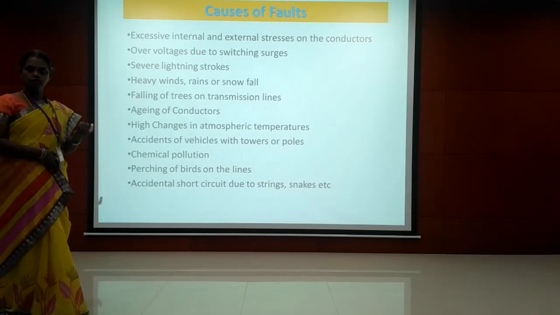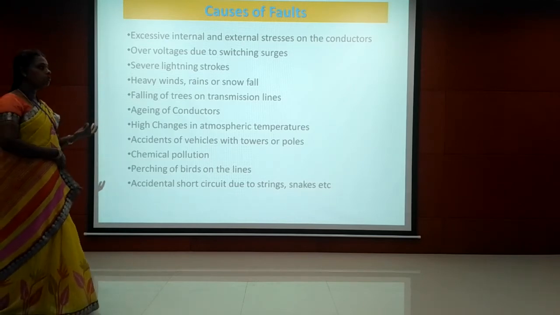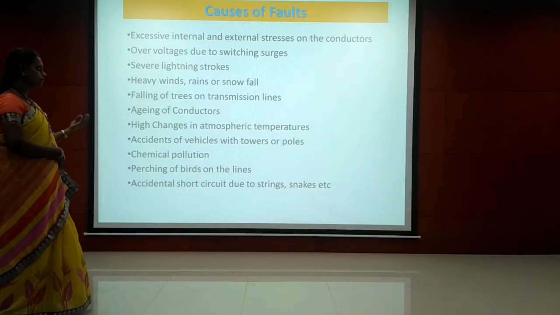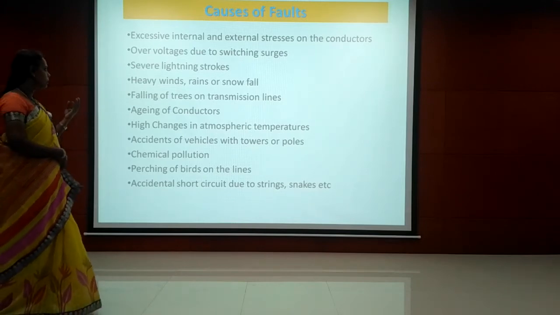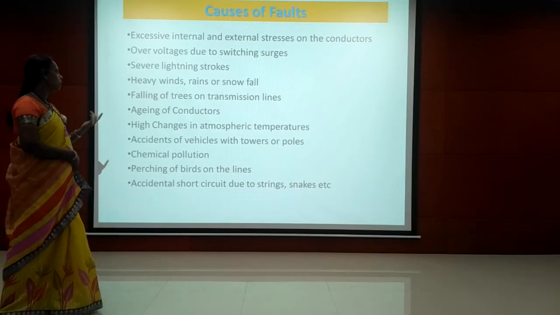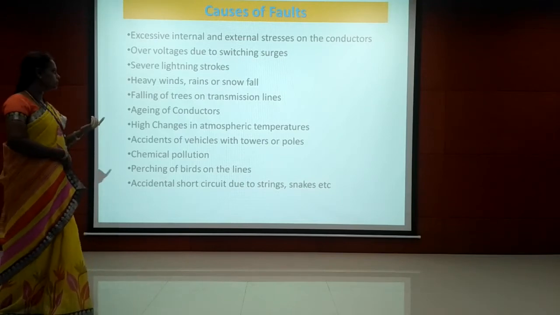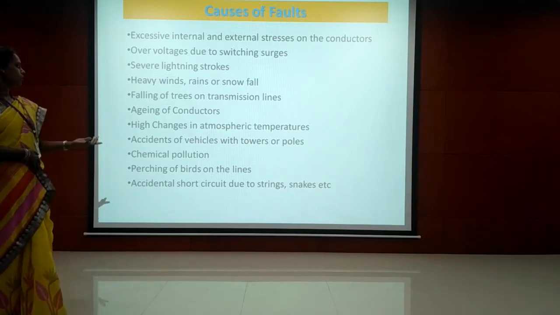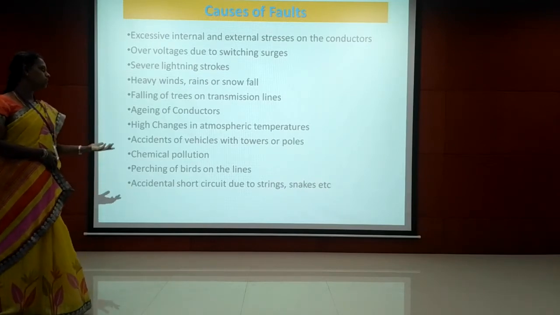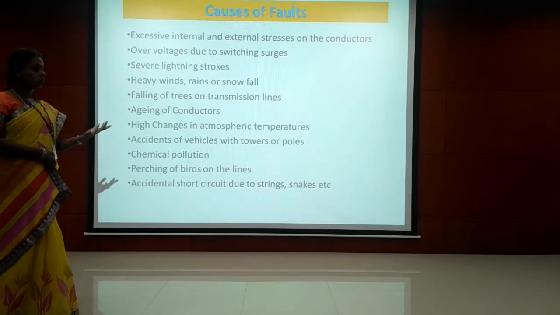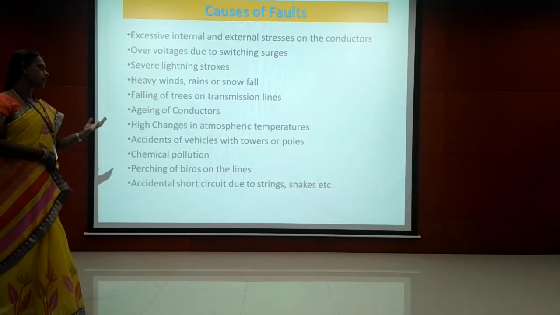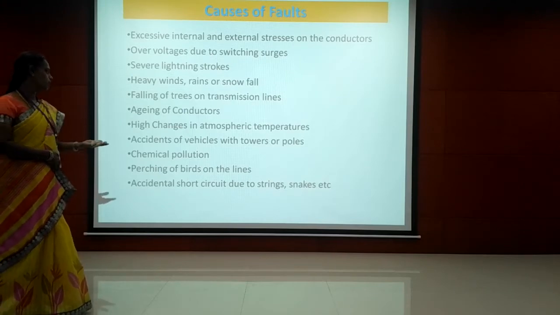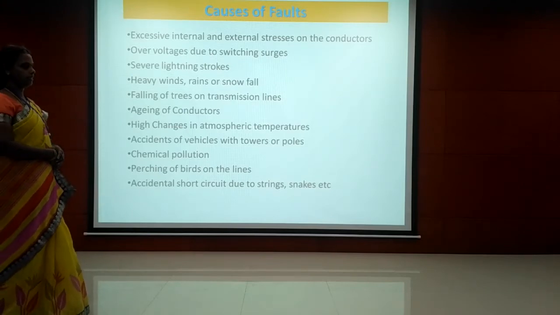So excessive stress on the insulation, stress on the conductor, it may be due to overload or some other condition. Then due to the switching and lightning, then heavy wind and falling of trees on transmission line, aging of the conductor, atmospheric temperature change, then accidents of vehicles in the poles or towers, and also it is due to some animals or some other thing, then chemical pollution and perching of the conductor.